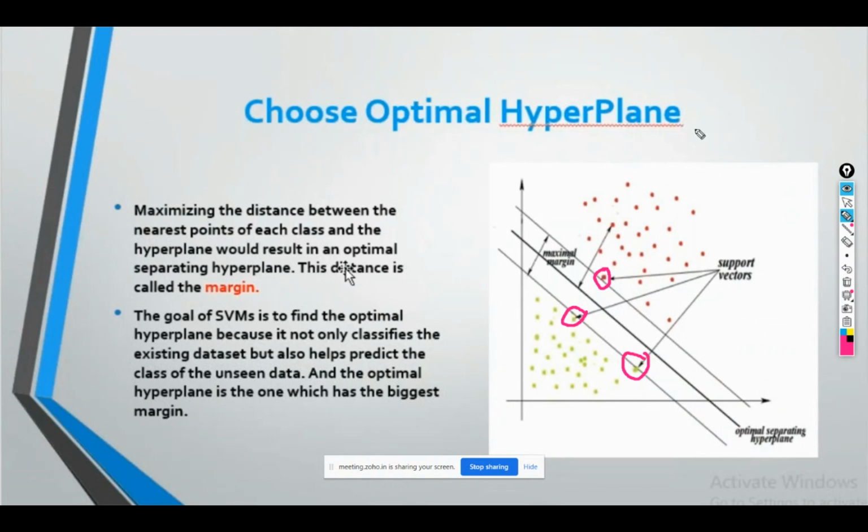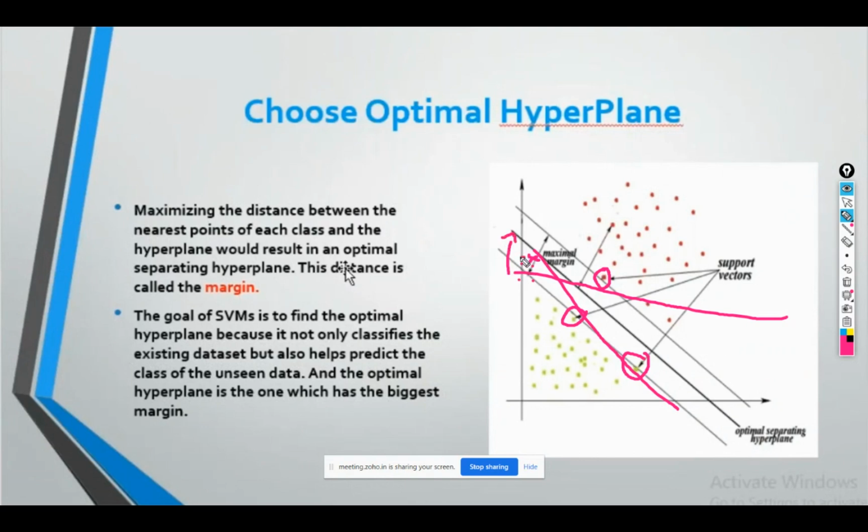Because suppose I draw two lines like this and this, these two lines intersect at this particular point. So how am I going to say that these are my support vectors? Because these lines are intersecting, the points here should be yellow points due to this line, but due to the other line the points at this side should be red points.